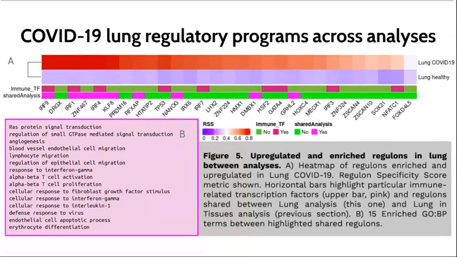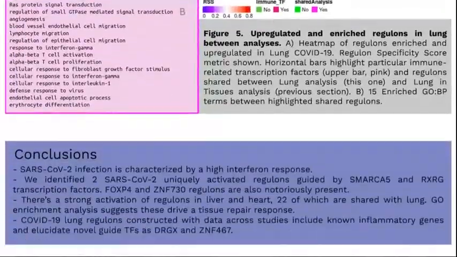In the lung COVID-19 analysis, we found a short set of upregulated regulons taking data from three independent sources. In brighter pink are those that are also found in the previous tissues analysis, and in B are shown their enriched biological terms related to a high innate and adaptive immune response.